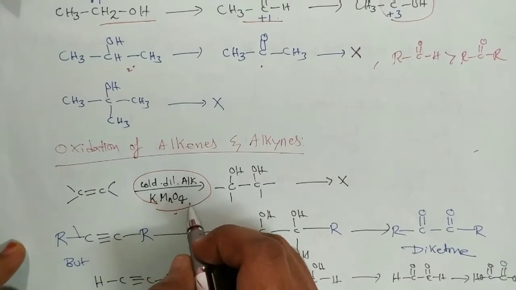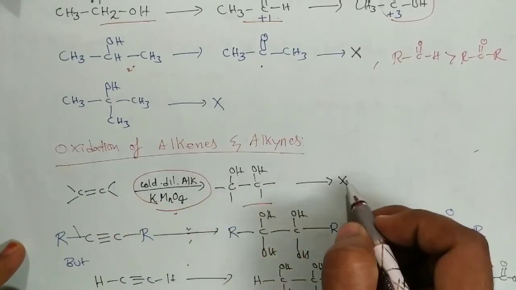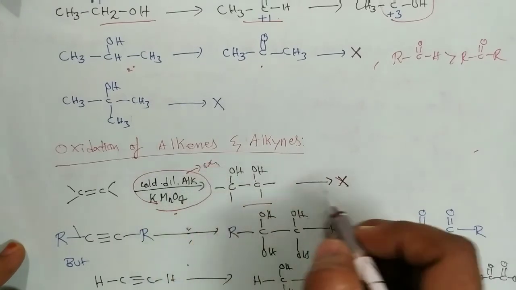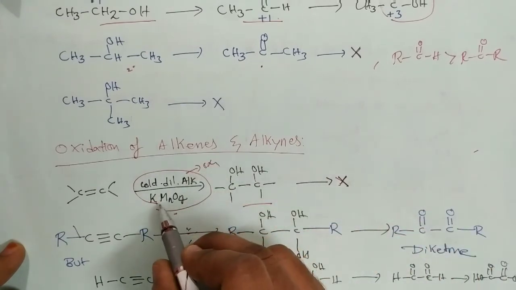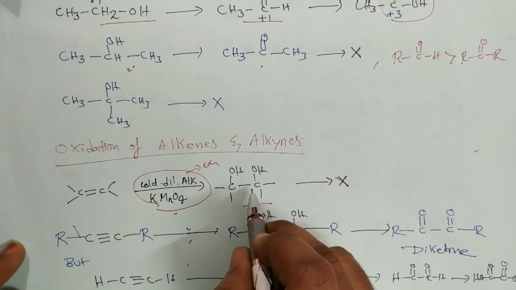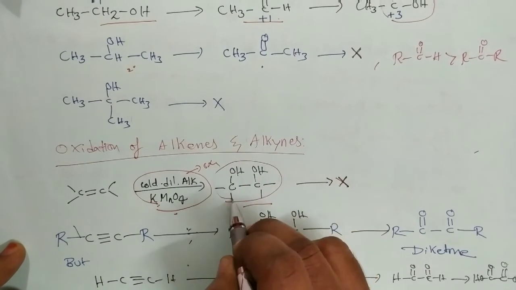Generally, Baeyer's reagent adds to alkenes to give diols, and these diols are not further oxidized. It is an oxidizing agent, but in this case it is cold dilute alkaline KMnO4, a weak oxidizing agent, so the conditions do not favor further oxidation of the alcohol. So only the diol is the product.